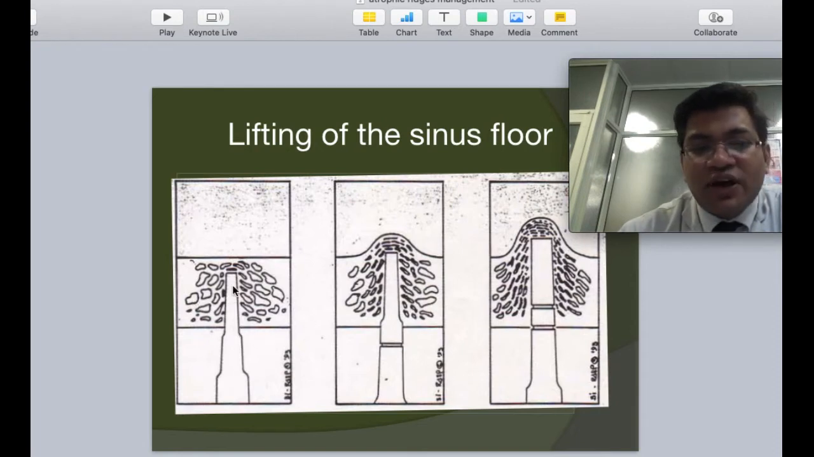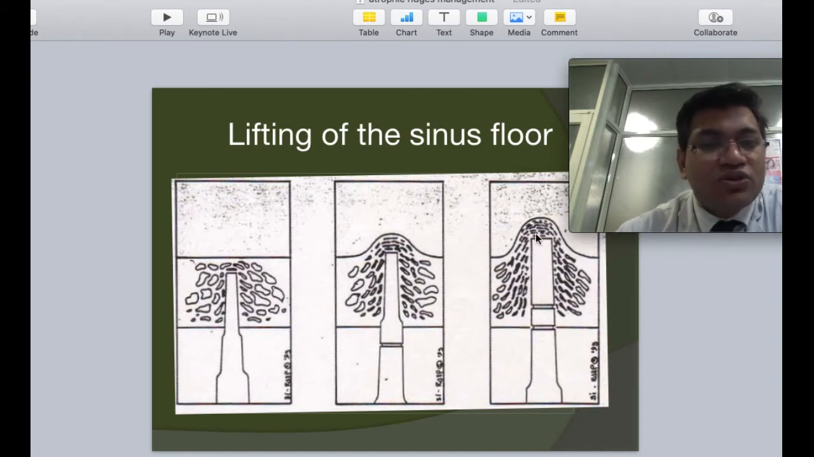Sequential osteotomes are used. When we are using the sequential osteotomes, as we go towards the sinus floor, the density feel is very evident through your tactile sensation. As we reach the floor, the density increases. It increases to an extent where we can actually hear the sound change.